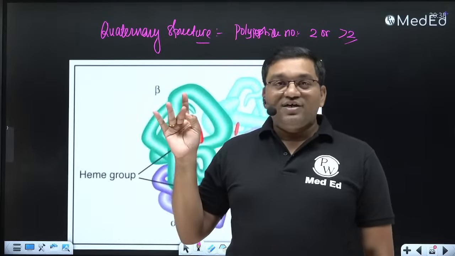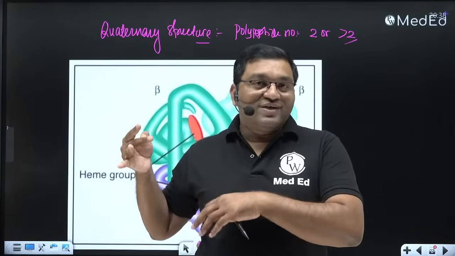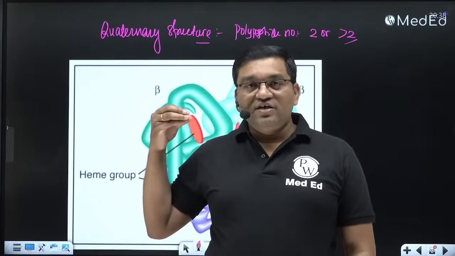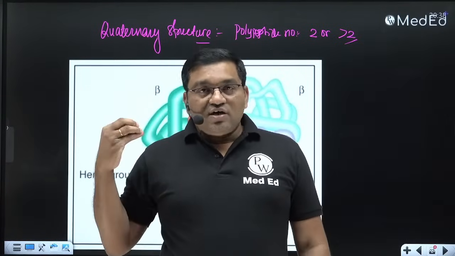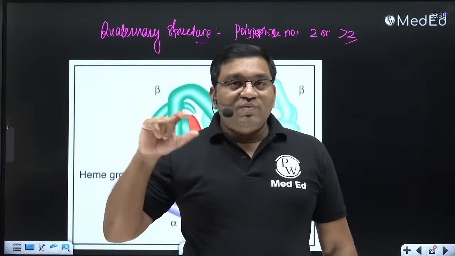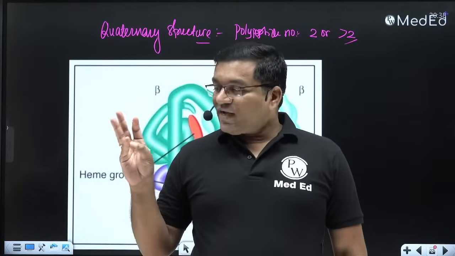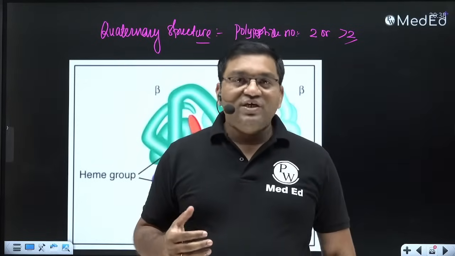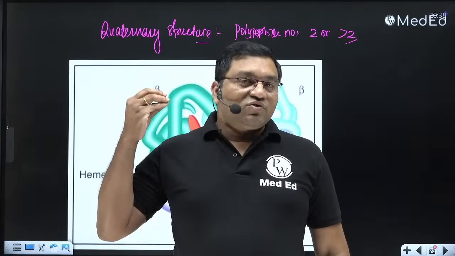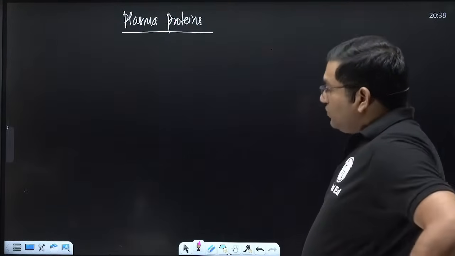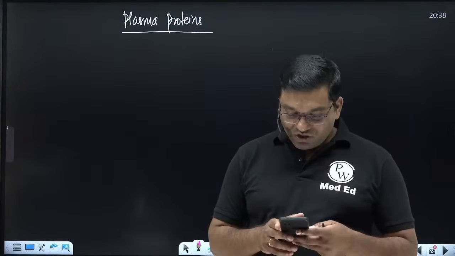Then the assembly of the amino acids into three-dimensional structure forms the tertiary structure, and when more than 2 units are there, it is known as the quaternary structure. So a single polypeptide chain can be oriented into primary, secondary, and tertiary structure. If there are 2 or more polypeptide chains, it indicates the quaternary structure of protein.